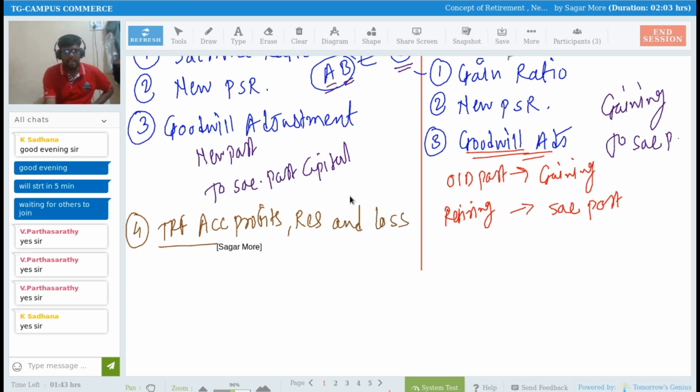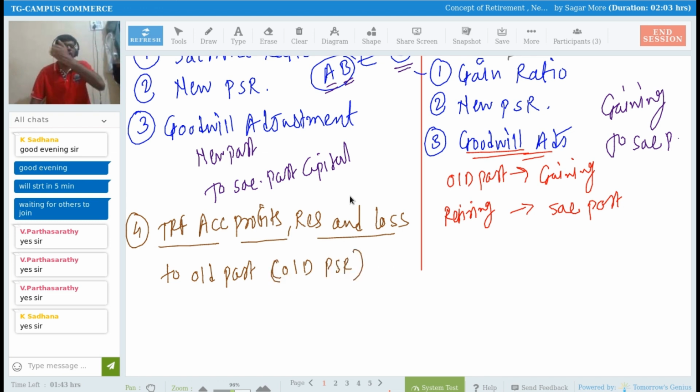We distributed accumulated profit, reserves and losses to old partners in their old profit sharing ratio. Before entry of new partner C, whatever profit is available in the balance sheet is known as accumulated profit, that can be reserves and losses. We distributed the same among the old partners as per their old profit sharing ratio, as we did in case of admission of a partner.